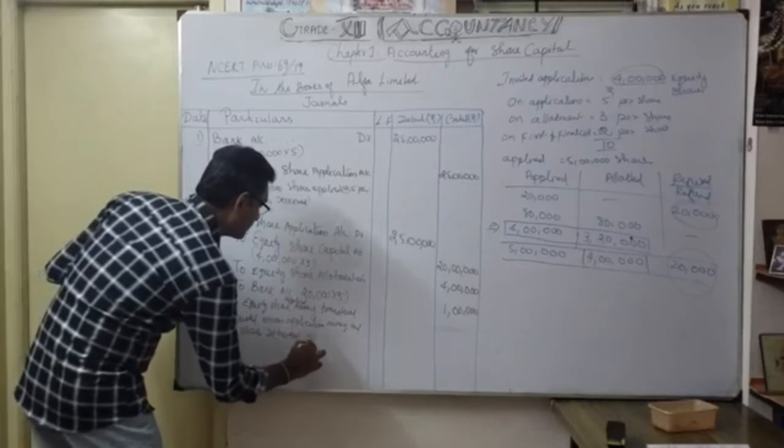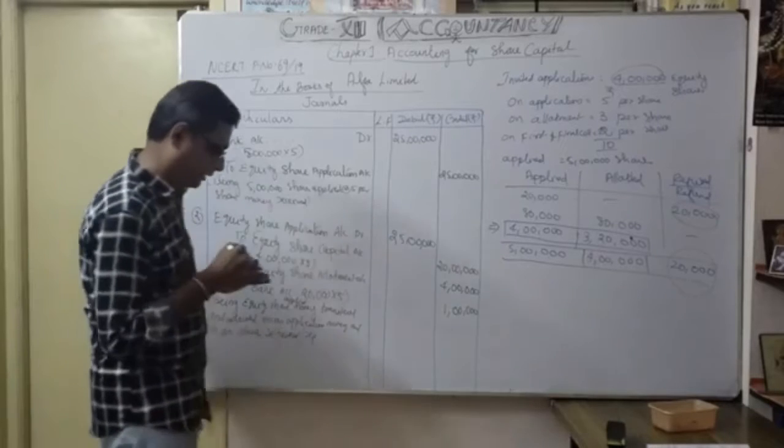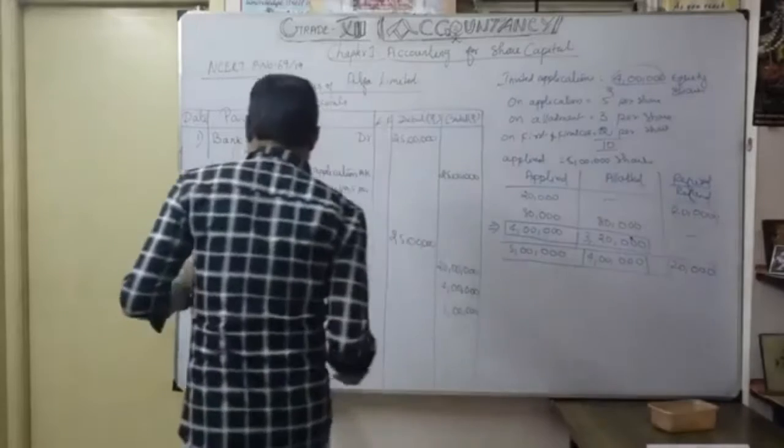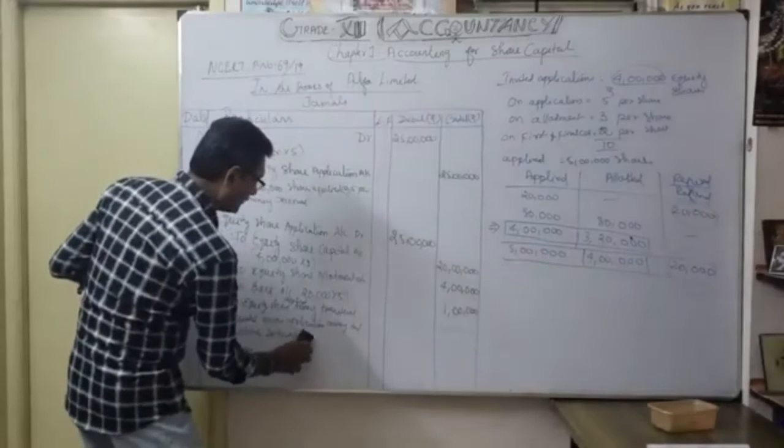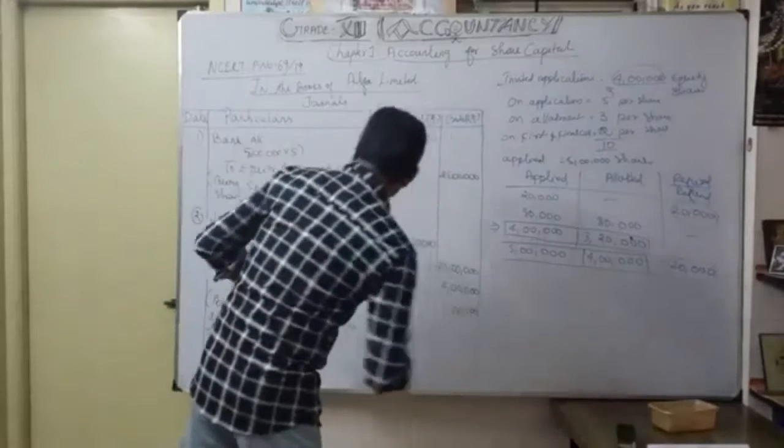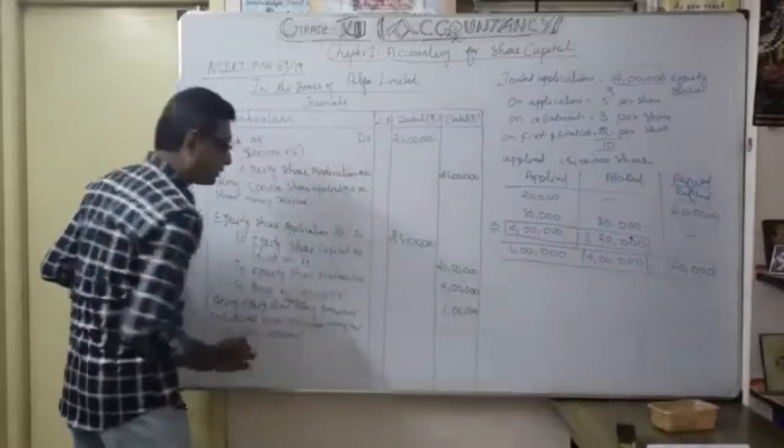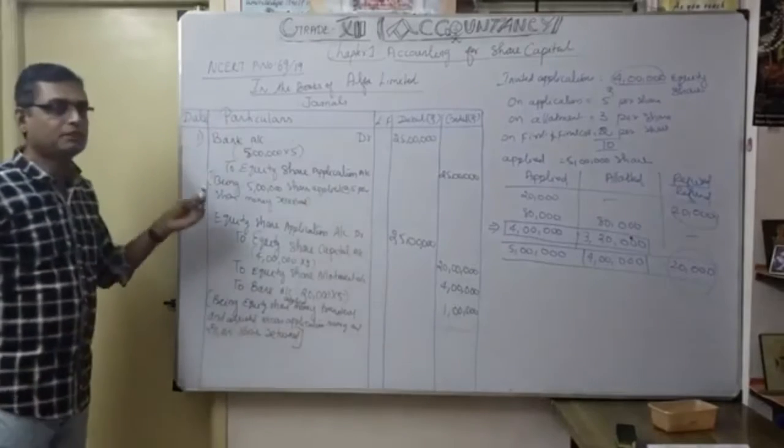Okay, or refused. But the return is the best one. Okay. So 20,000 shares returned. That's our narration. Okay, now understood the second entry clearly. So that's what the first two entries.